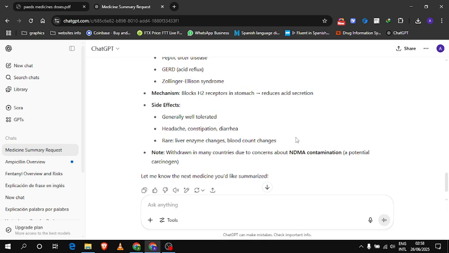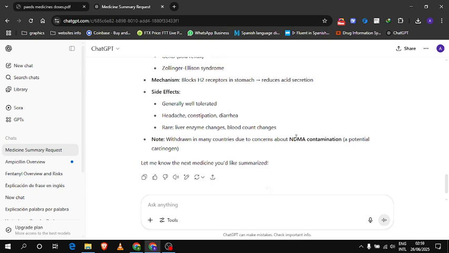Side effects: H2 receptor blockers have more side effects than PPIs, so keep that in mind. The side effects are generally well tolerated: headache, constipation, diarrhea, rare liver enzyme changes, blood count changes. Withdrawn in many countries due to concerns about NDMA contamination, a potential carcinogen.